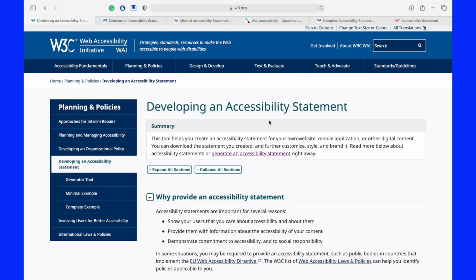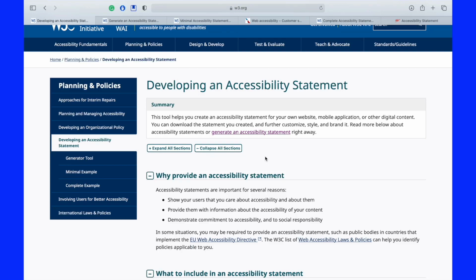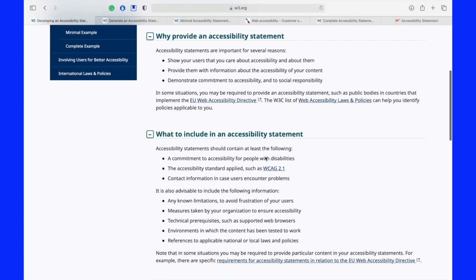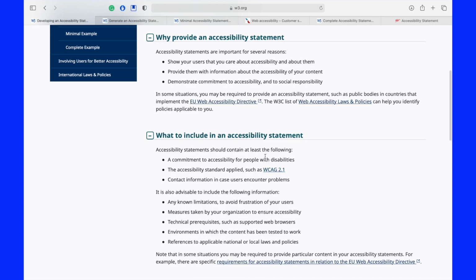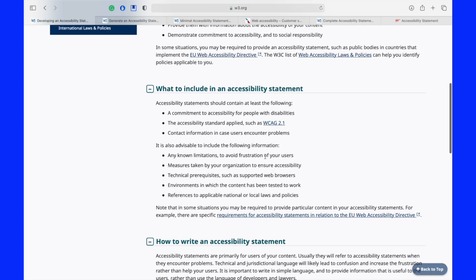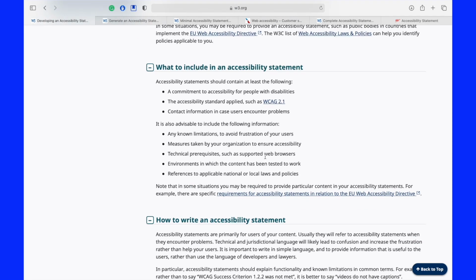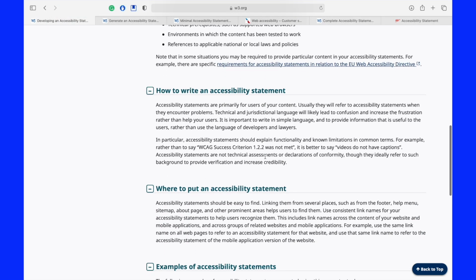So now we are on the W3C page. This link is in the description of the video. What it does is it goes over how to develop an accessibility statement. Some of the key things to keep in mind when developing an accessibility statement is that you really want to make sure that you describe the level of access that you're trying to provide and the process by which someone who encounters an accessibility barrier can remediate that barrier. In addition, it can be helpful to mention the specific web browser that you're testing with and screen reading software so they know about the compatibility.